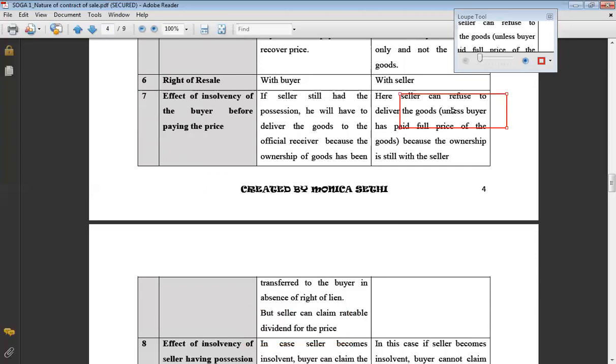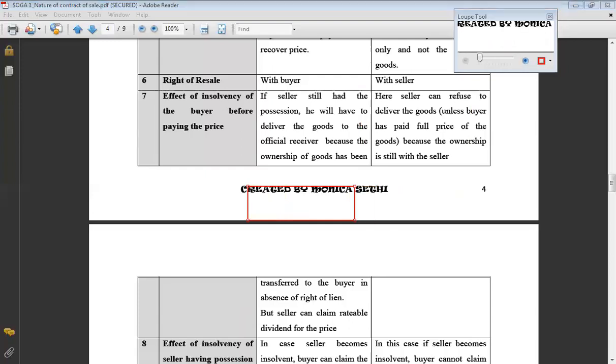But in case it is agreement to sell, and in that case, seller was still the owner and price was not given to you, so seller can simply refuse to deliver the goods, that he will not give the goods because the price has not come and the buyer is now insolvent. But this is possible only if the goods were still lying with the seller.